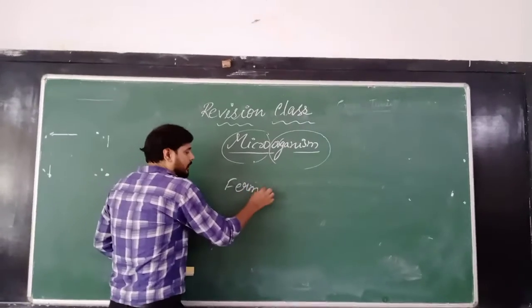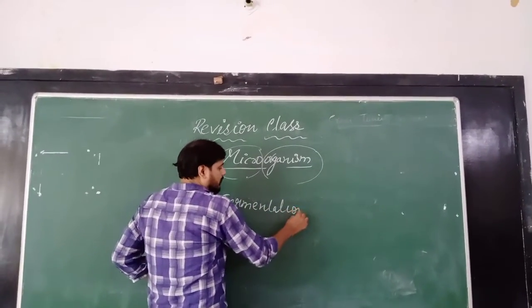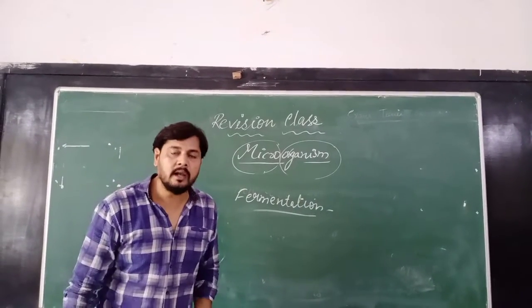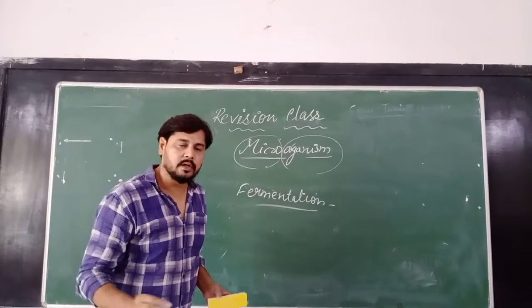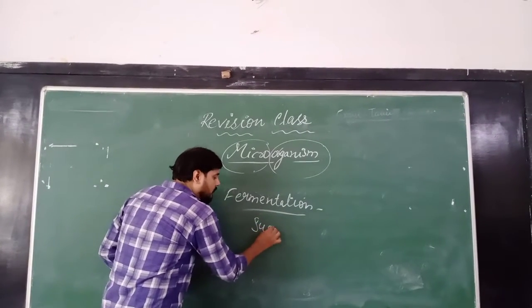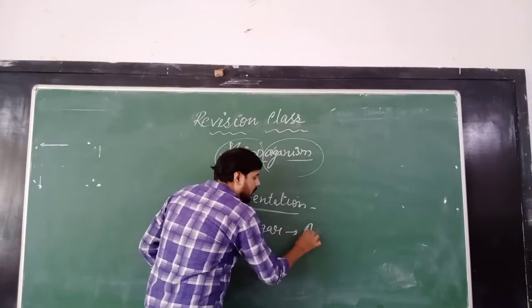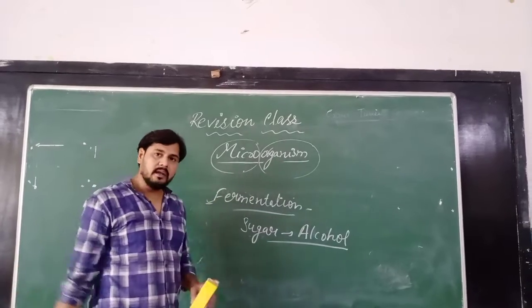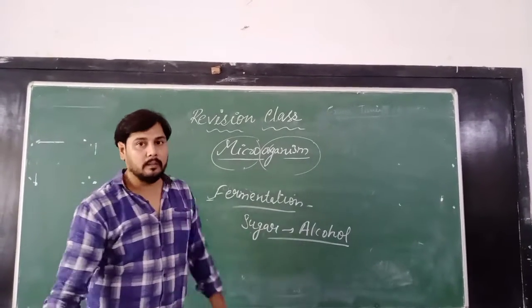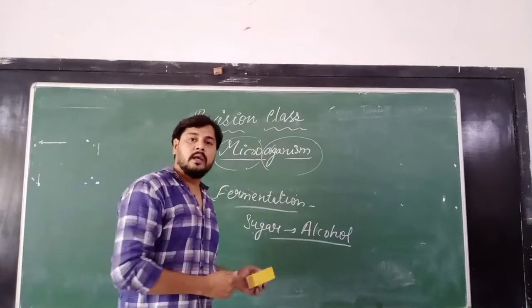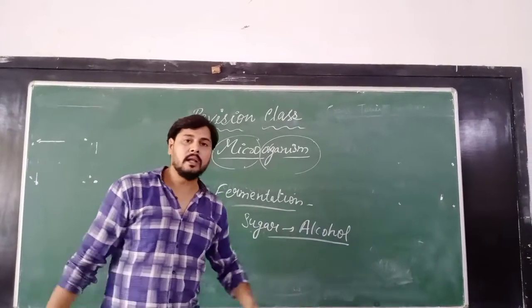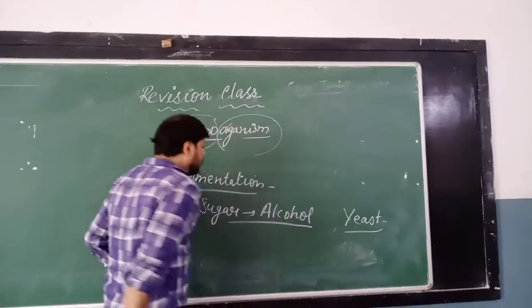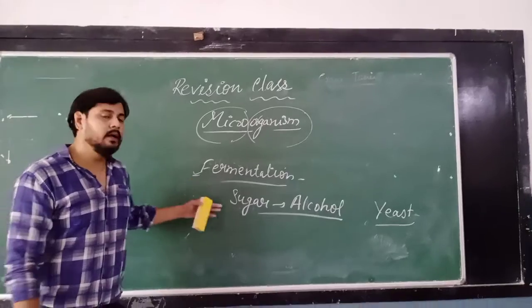Okay, so this is fermentation. I told you earlier also, fermentation is the conversion of sugar into alcohol. That is known as the process of fermentation. This will be the definition of fermentation. And the next question can be: which microorganism converts sugar into alcohol? The answer will be yeast. So yeast is the microorganism which converts sugar into alcohol.